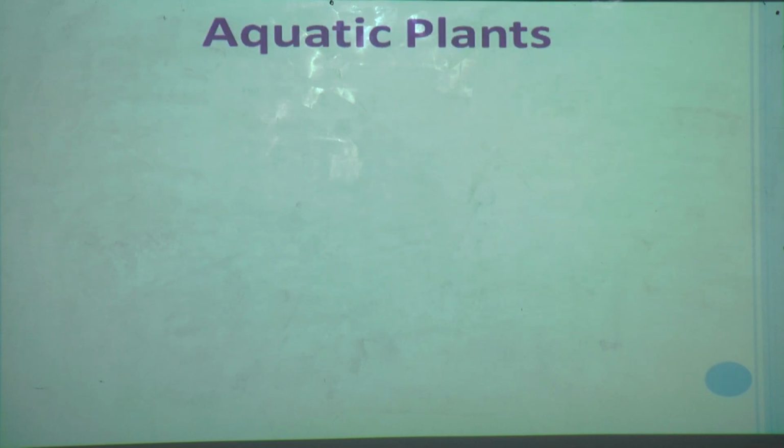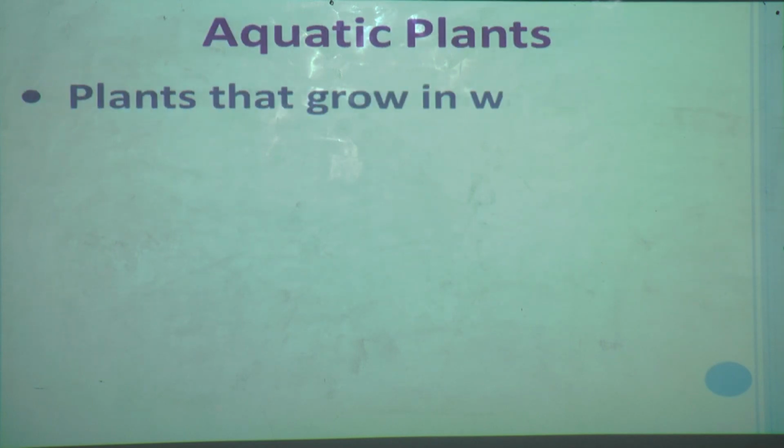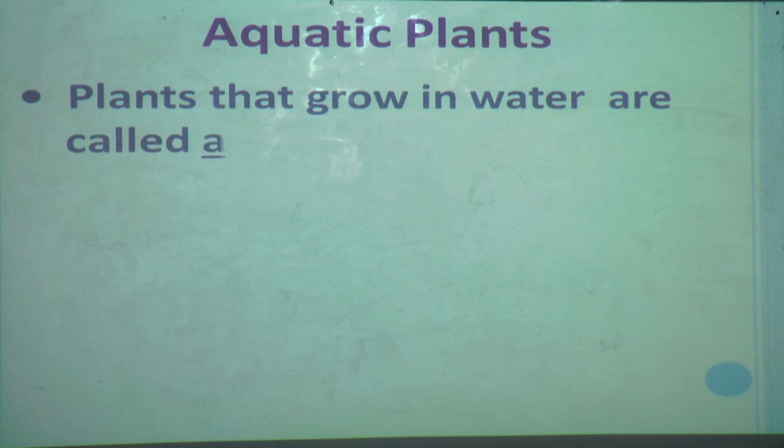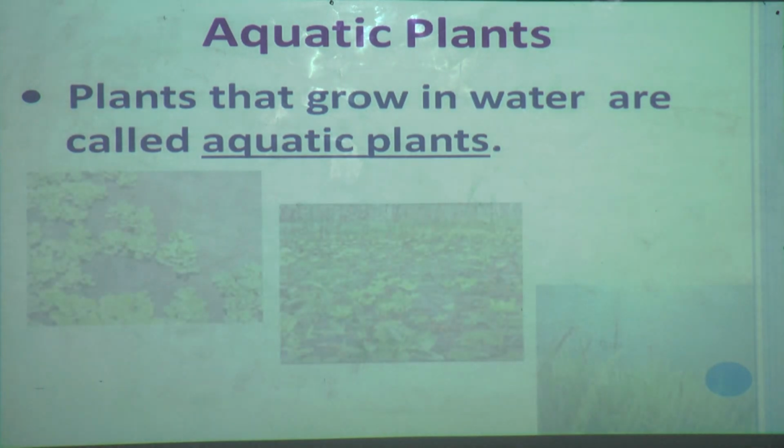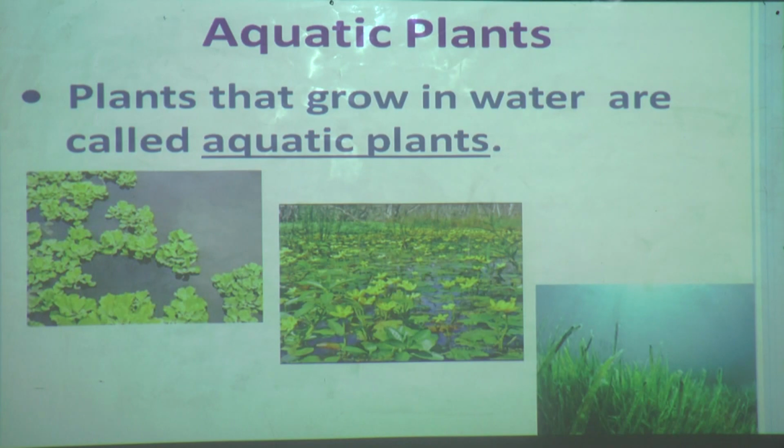Okay, now we will move to the next new interesting part: aquatic plants. You know aquatic animals live in water. Now we will see aquatic plants. Plants that grow in water are called aquatic plants. I will show you some pictures of aquatic plants. Here you can see.